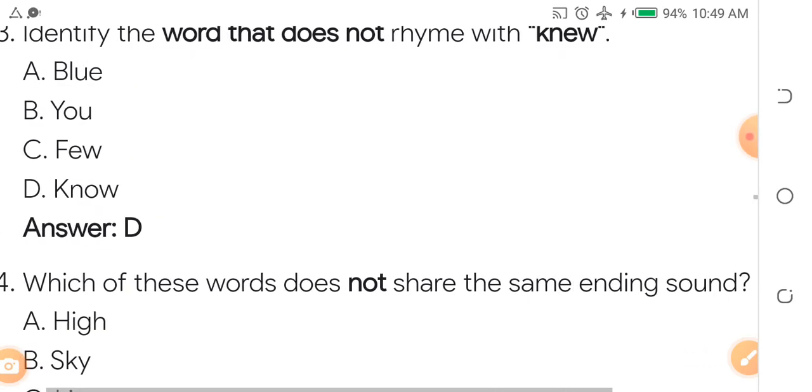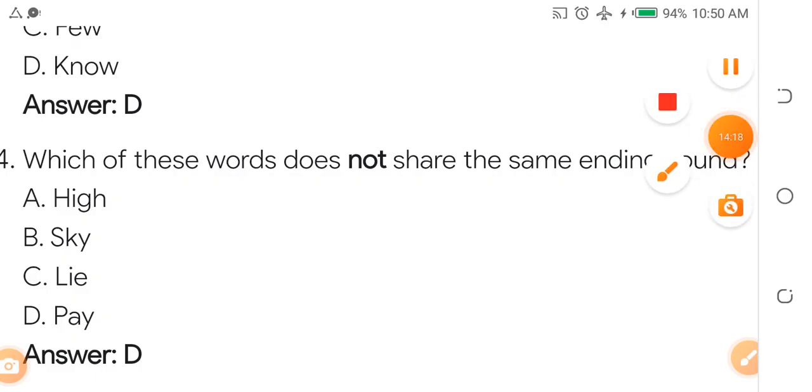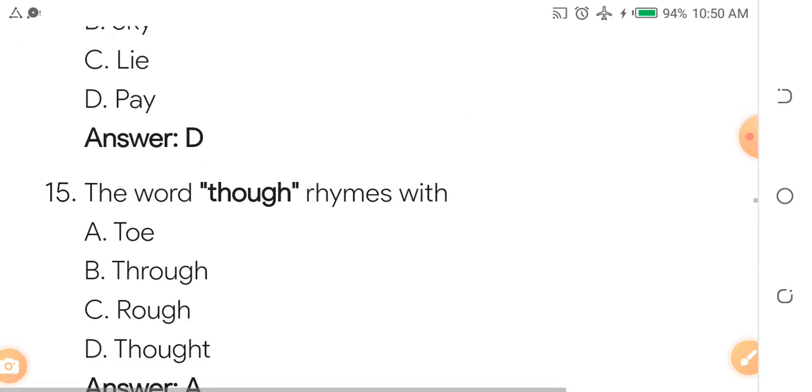Which of these words does not share the same ending sound? A, high. B, sky. C, lie. D, pay. High, sky, lie. They rhyme, but pay does not share the same ending sound at all. Are you seeing how I'm answering this question? That will help you to answer.